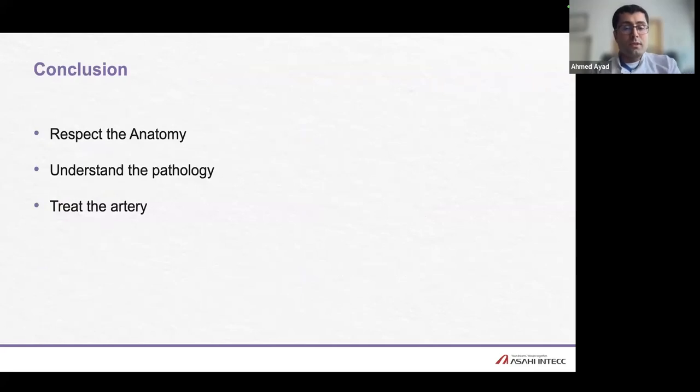So if I want to conclude, you have to respect the anatomy of those vessels, and according to the anatomy, you have to decide at which level you have to embolize, and which embolic agent you should use. You have to understand the pathology. I mean, it's logical that subdural hematoma is completely different from the other pathologies. And according to that, it is different how you are going to embolize, how much penetration, how deep you want to go inside that artery, or how superficial you want to stay. And after doing all of this, after doing your anatomic understanding, I think you can start treating the artery. Thank you so much.